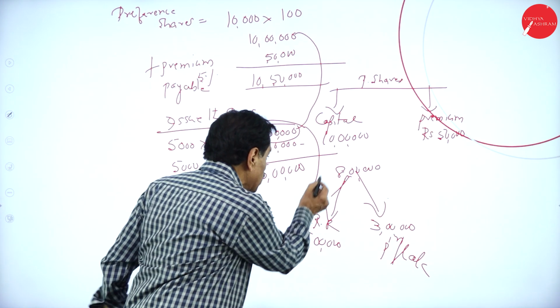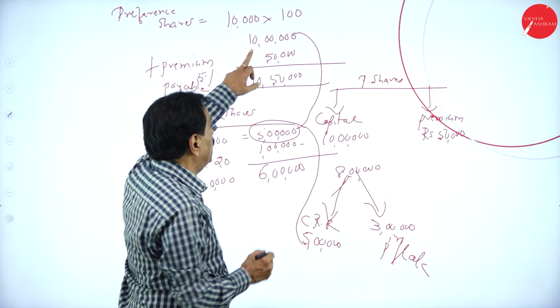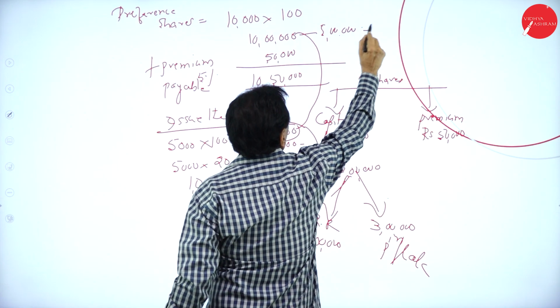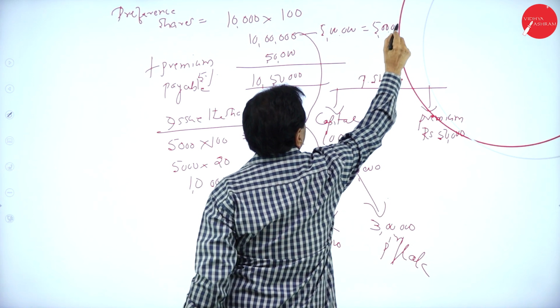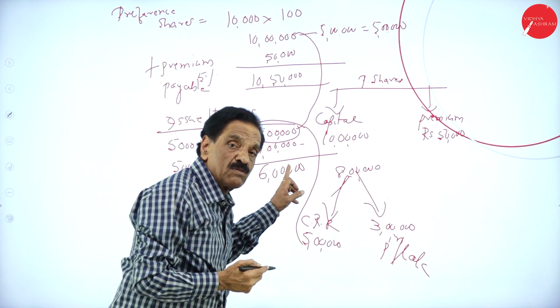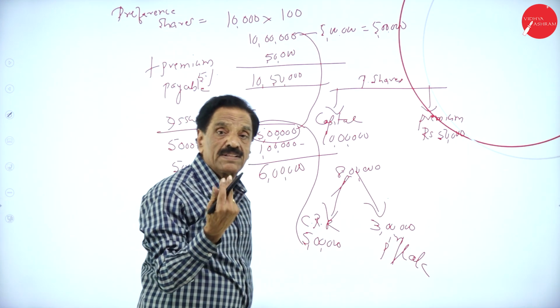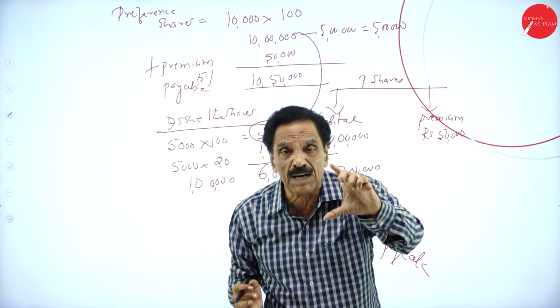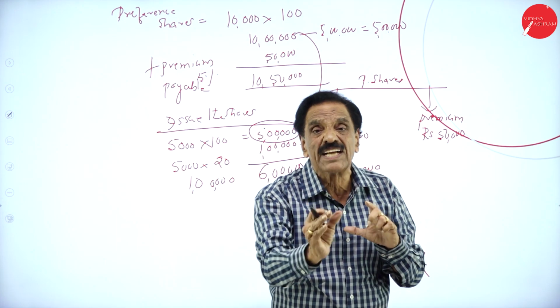Out of that, 5 lakh is face value. How much face value is payable? 10 lakh. How much available? 5 lakh. How much shortage? Another 5 lakh. What's your premium? 50,000. How much available? 1 lakh. From that, we pay 50,000 rupees. So, premium to premium, face value. How much shortage comes? Another 5 lakh. For that, you have to create the CRR.